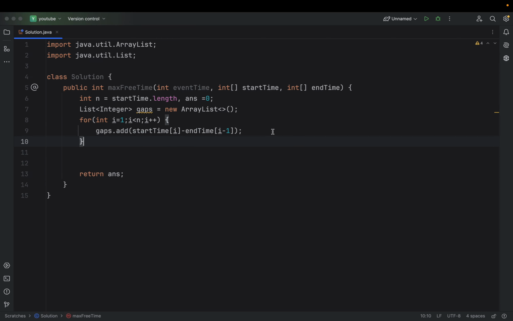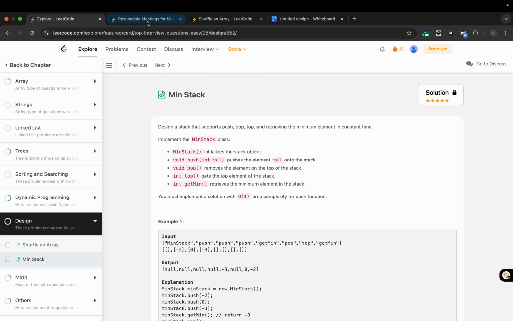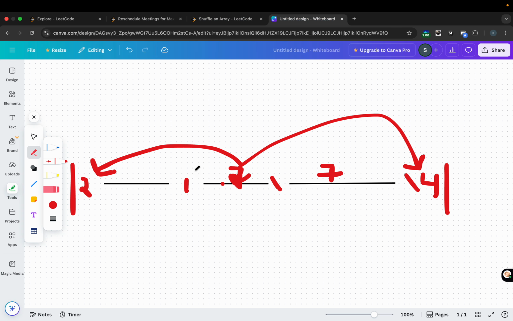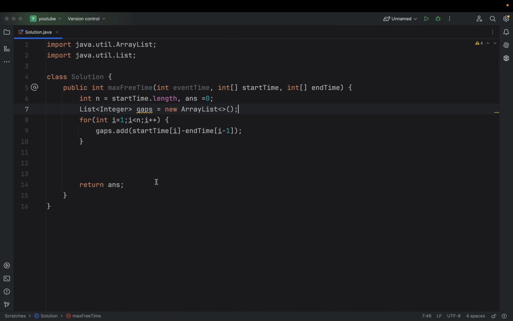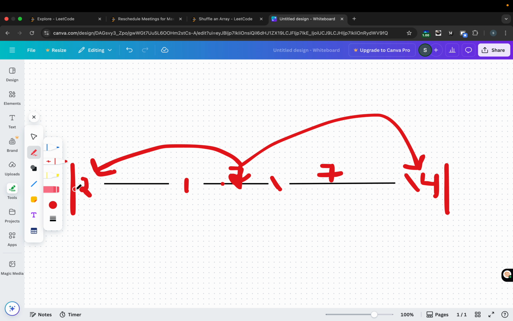Okay. And I also need to add the gap for the first index, as I'm starting with index i equals 1. So I also need to add the gap for the first index, and that will be the start time of the 0th index event.